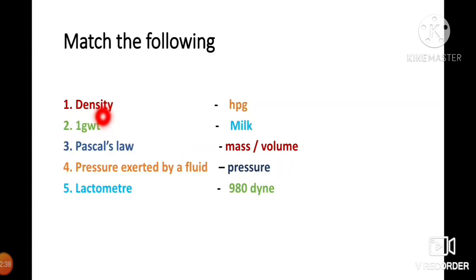So density is the mass per unit volume. Second one, 1 g weight. So 1 gram weight, the answer is 980 dyne. Third one, Pascal's law, its answer is pressure. Fourth one, pressure exerted by fluid. So h rho g. So h means height, rho means density, and g means acceleration due to gravity. Fifth one, lactometer. Its answer is milk.